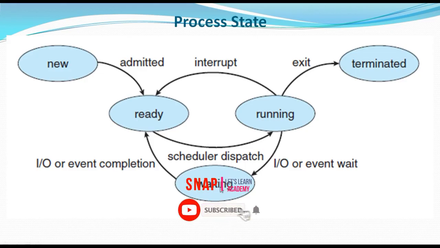After completion of the event, the process goes from waiting state to ready state, and again waits for the processor to be assigned. When the CPU is assigned, it goes from ready state to running state, and its instructions are executed. Once it completes all its instructions, it can exit, or else if a higher priority process enters the CPU, an interrupt occurs.